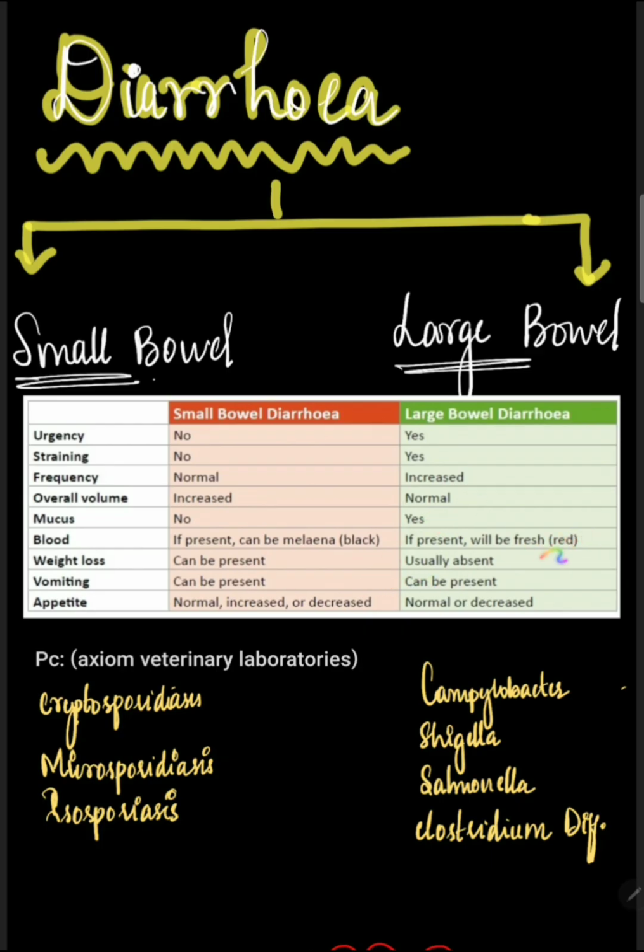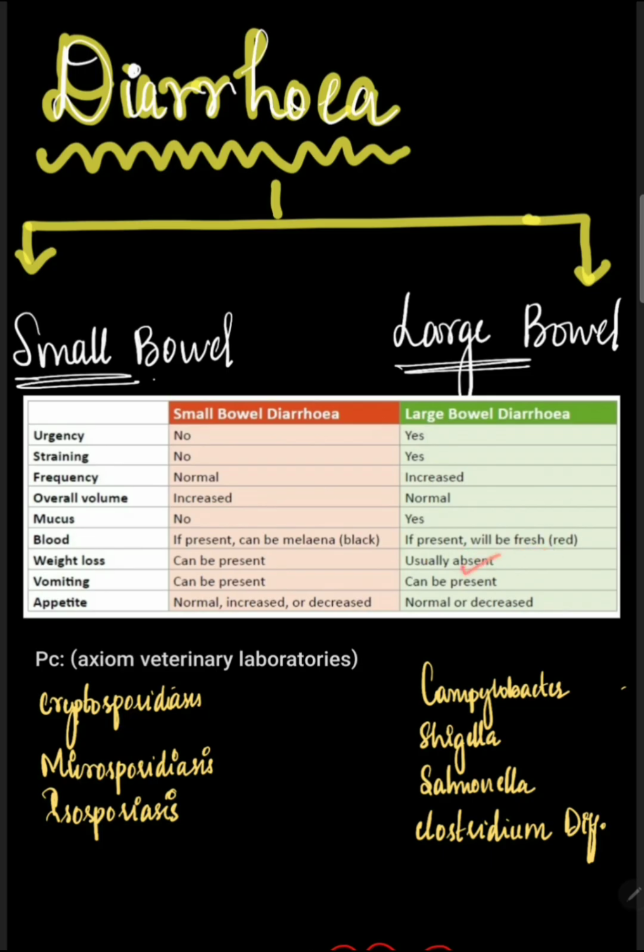If in case blood is present here, it will be fresh. Whereas in small bowel diarrhea, if it is present, it will be black. That's when it's called melena. Why is this so? Because when a pathogen has invaded the small bowel, if there is some blood, it has to pass through the large intestine and then come out via the rectum. So by the time it takes this long route, the blood would become all dried and black. Whereas in large bowel diarrhea, it has to only pass through the rectum. So therefore the blood, if present, will be fresh.